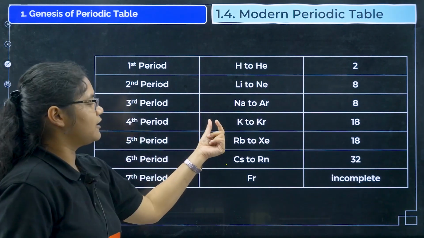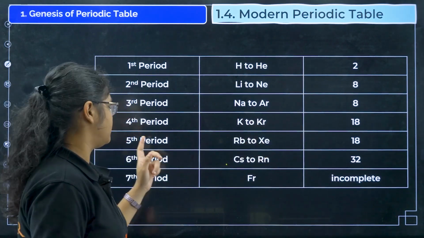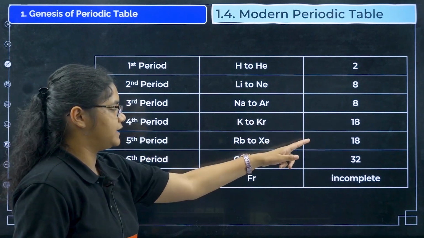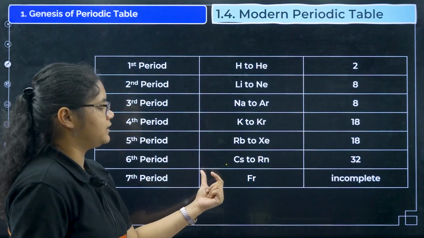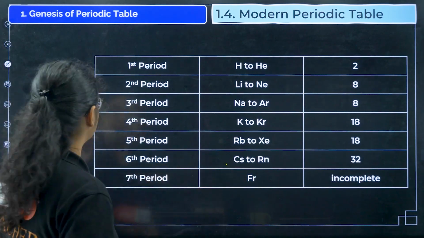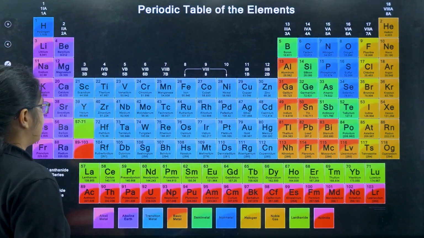In the fourth period we have potassium to chromium, 18 elements. Fifth period we have Rb to Xe, 18 elements. Sixth period Cs to Rn, 32 elements, and seventh period is incomplete, starting with francium. Okay. Now this is the entire periodic table.